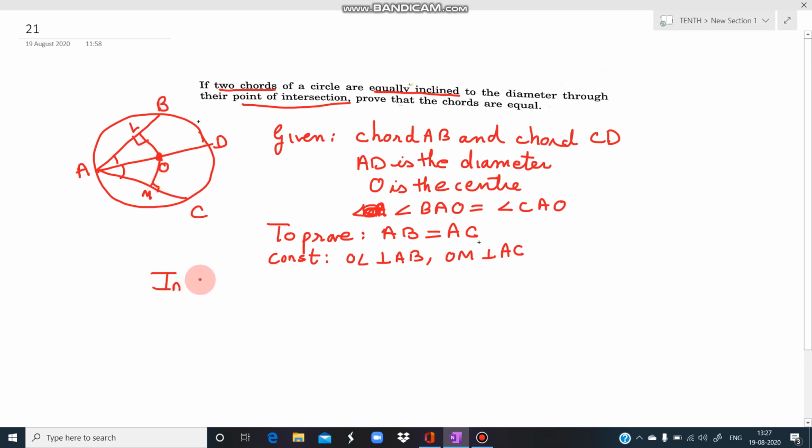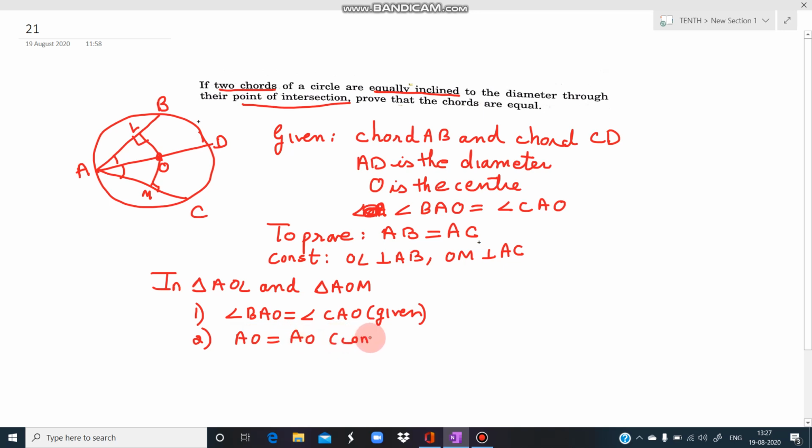How will we prove that? We will take the triangle AOL and the triangle AOM. We will prove them congruent. First of all, angle BAO is equal to angle CAO because it is given in the question. Secondly, AO is equal to AO, common. All of you know how to prove congruent.